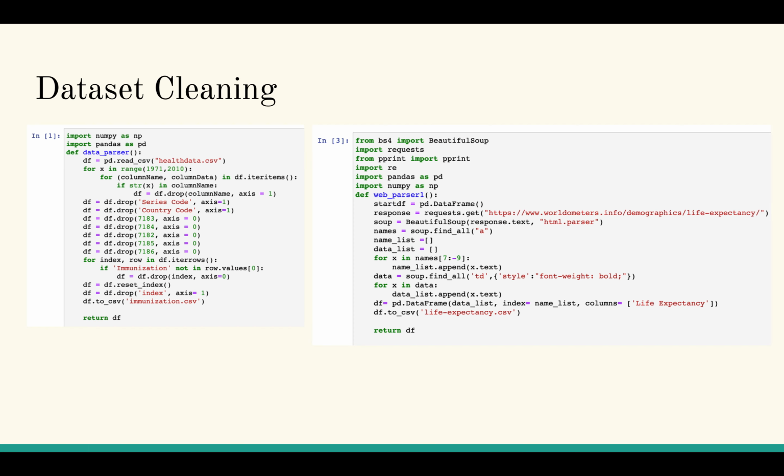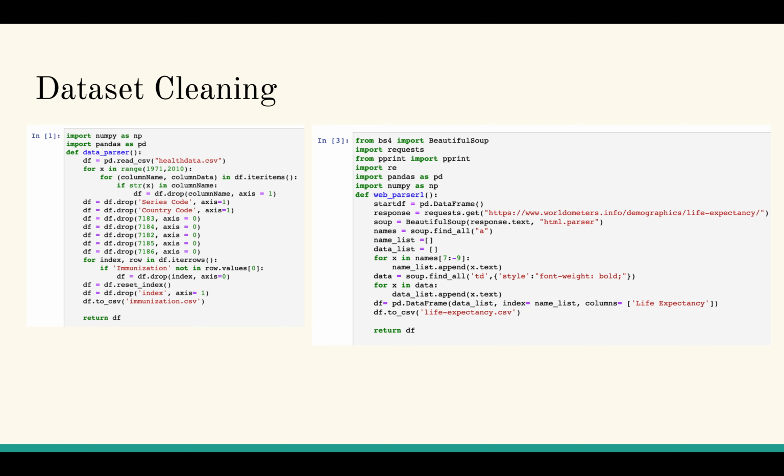So here's dataset cleaning. On the first dataset cleaning, for the data parser, you can see where I remove the date range 1971 to 2010 so that I only get the range from 2010 to 2019. And I use iteritems for this. After that, I drop a lot of columns that were not important to the data set. And then I use iterrows to iterate through the rows and indexes to specifically only get immunization data out of all of the data that was there. And trust me, there was a lot.